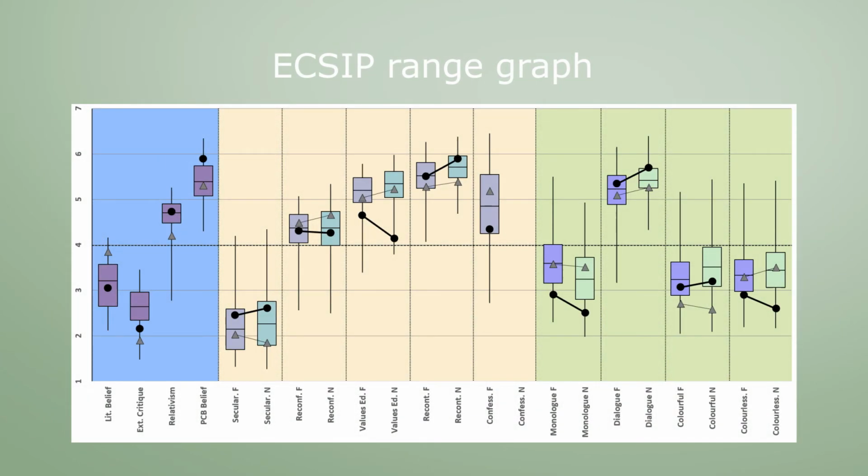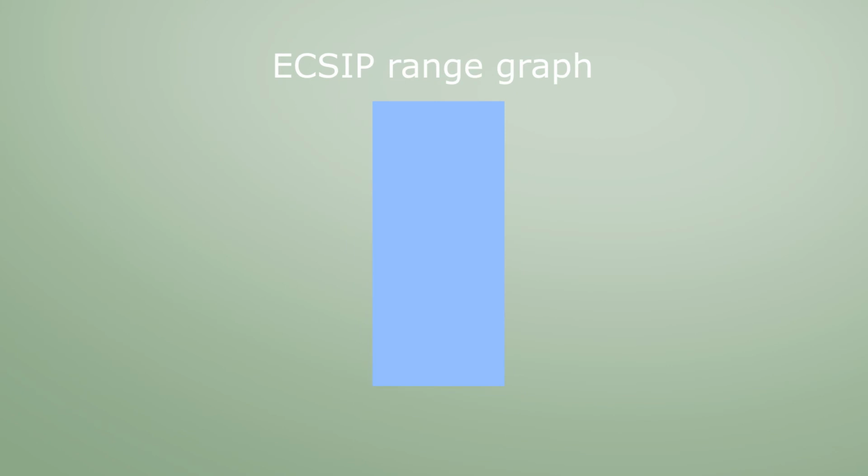Finally, we will discuss the so-called ECSIP range graph. This graph shows the mean scores of the PCB, Victoria and Melbourne scales in one overview. Moreover, it compares these scores to previous data entries from the same school, as well as the scores of similar schools in the same region. The range graph contains a lot of information. Let's start by analyzing the PCB part of the graph.